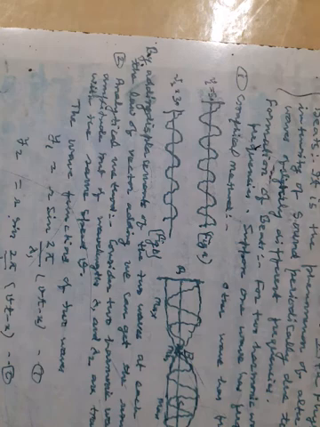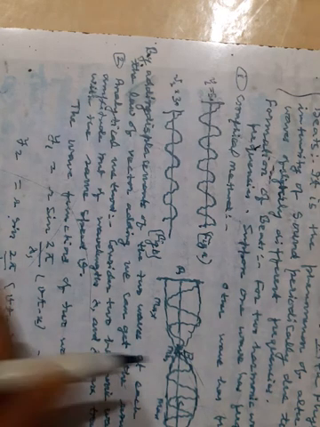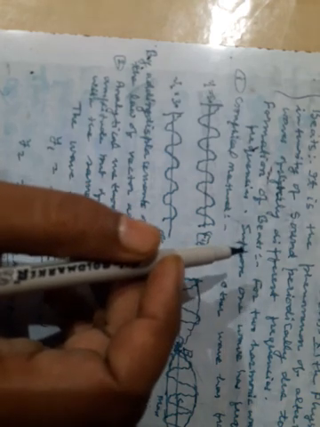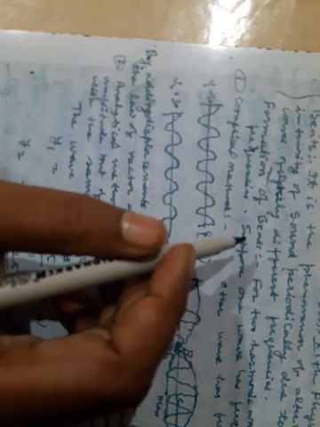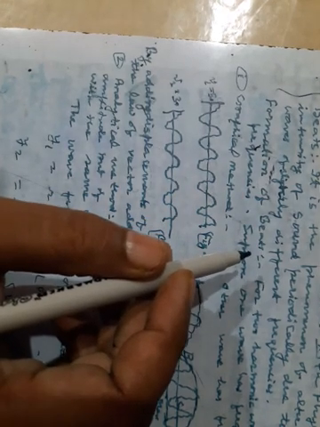Formation of beats means, if there are two types of sounds, suppose a scooter, if you horn the scooter, you will hear a sound. And suppose another source of sound is a bus.